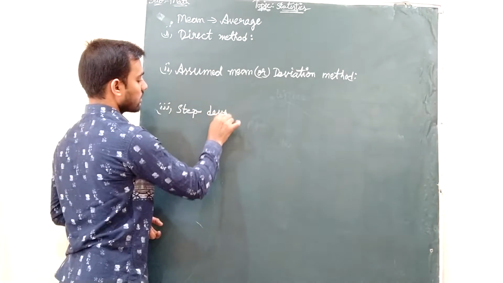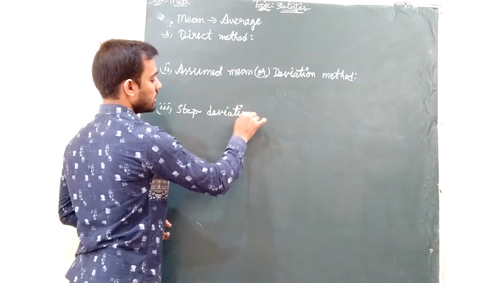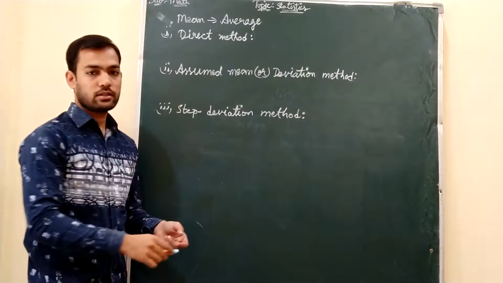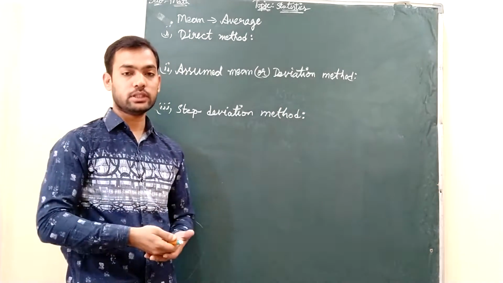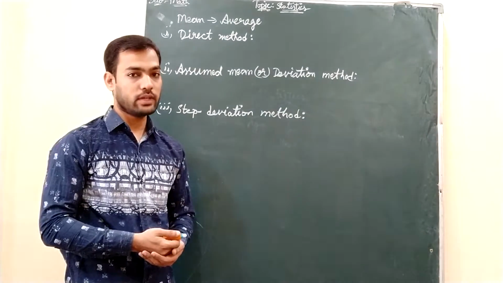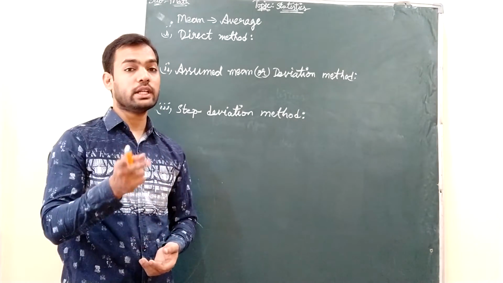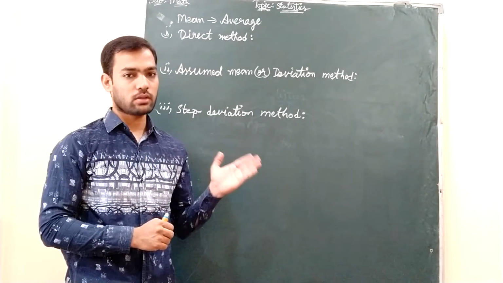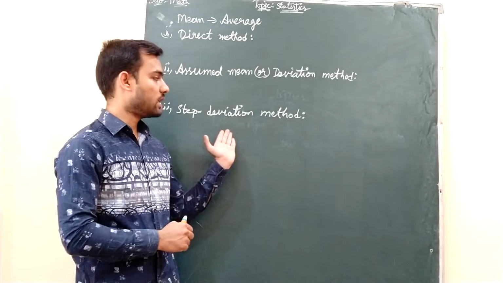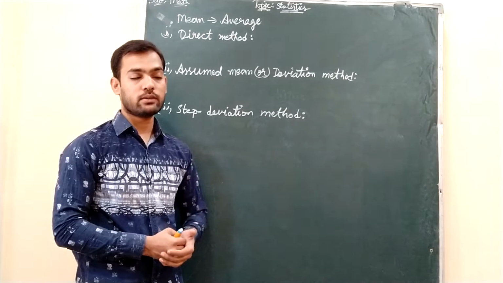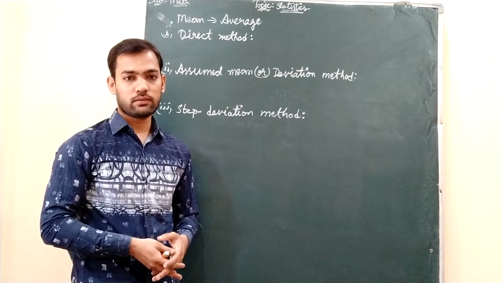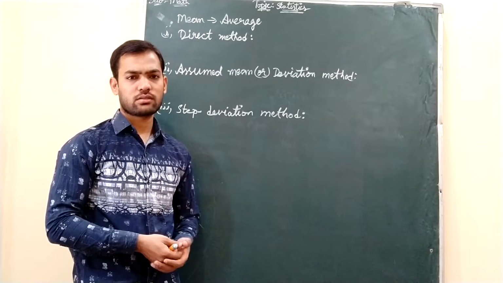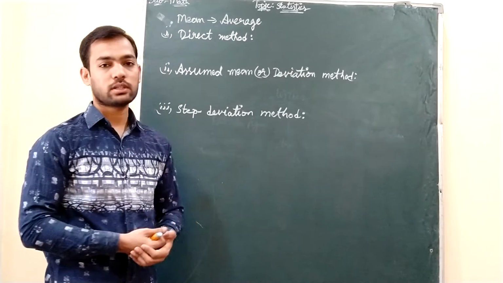and the last one is step deviation method. So the three methods are: direct method, assumed mean method, which is also known as deviation method, and the last one, step deviation method. Don't get confused between deviation method and step deviation method. The third one is step deviation method, and it is my favorite method, because it is much easier in finding mean. You will not have long multiplications or simplifications. That is the reason step deviation method is easy.